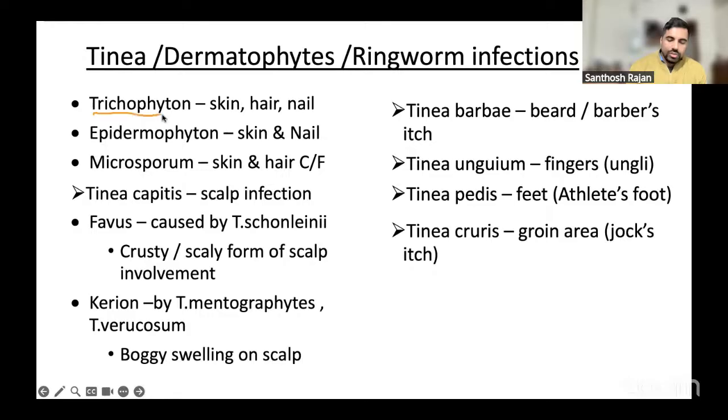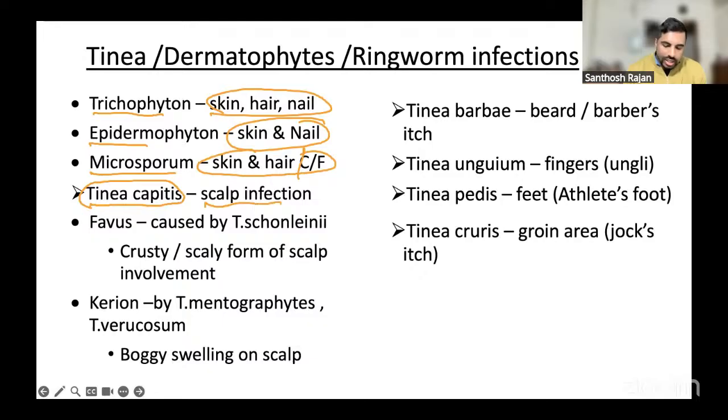So trichophyton affects all three: skin, hair and nail. Epidermophyton affects skin and nail, and microsporum affects skin and hair. The clinical feature, as I told you, is tinea capitis, a scalp infection. In that you have two conditions called Favus and Kerion. Favus means a very crusty, scaly form of the scalp. Kerion means there will be boggy swelling, like a ball-like swelling.